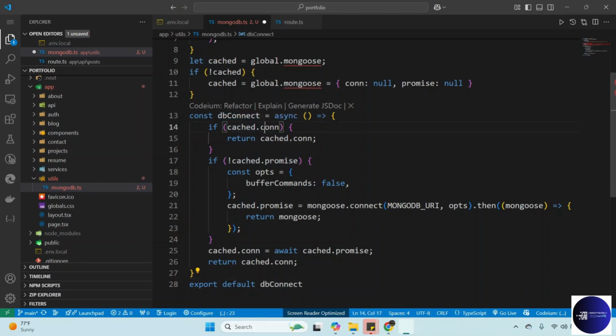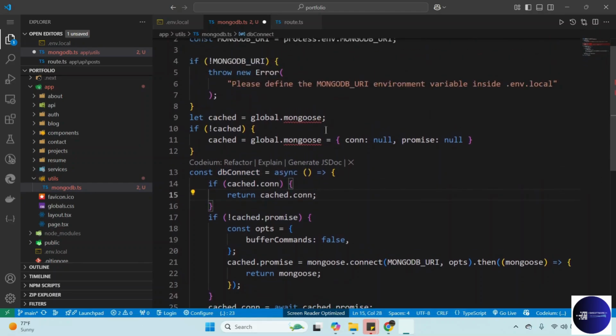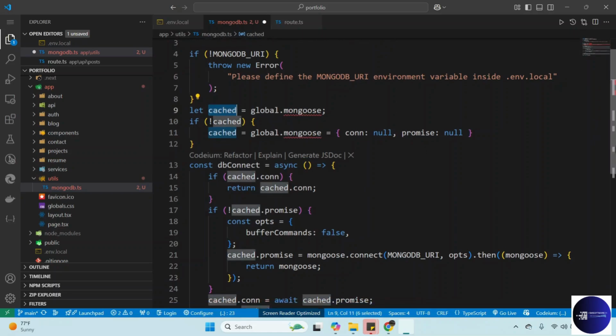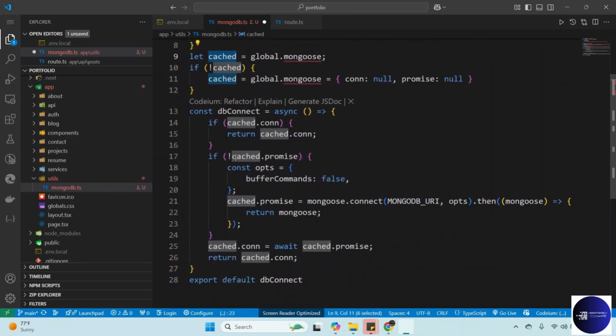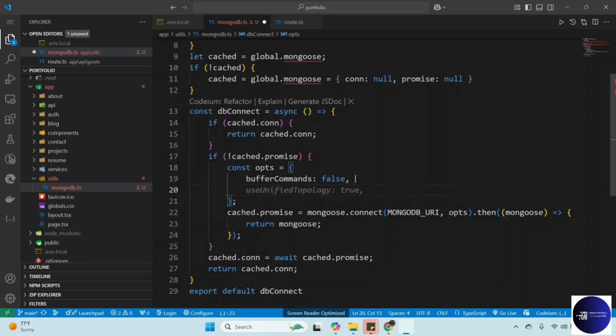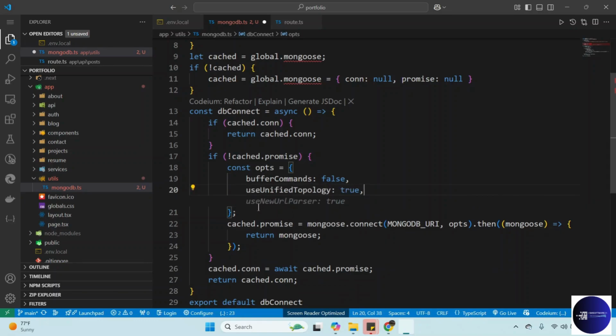So we check if we have cache, we just return. That means if we have a connection already here, we just return it. If you don't have cache, if you don't have cache.promise, we now create some options. In the options, we can also add useUnifiedTopology set to true, and then also useNewUrlParser set to true.